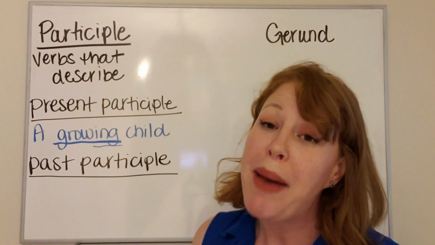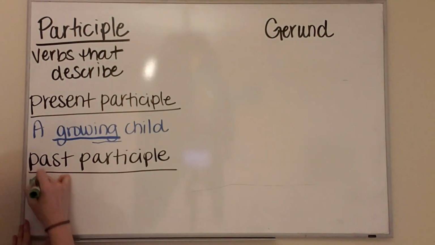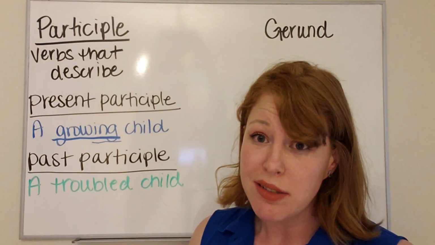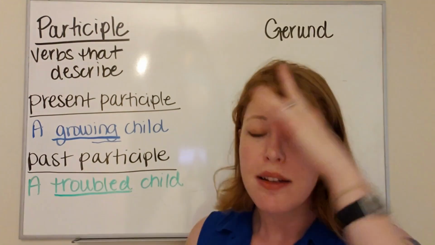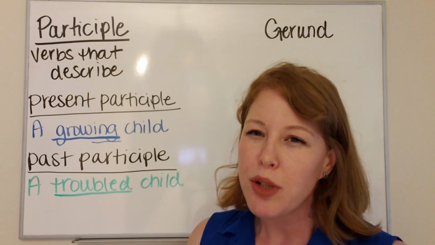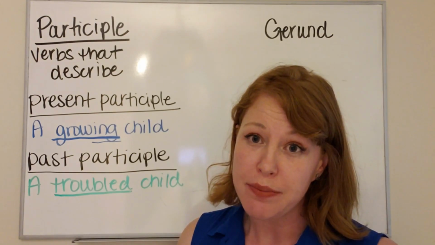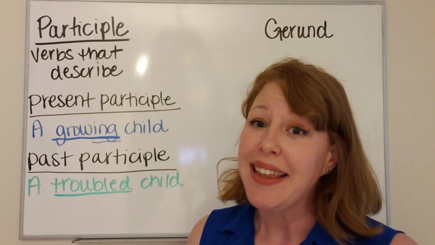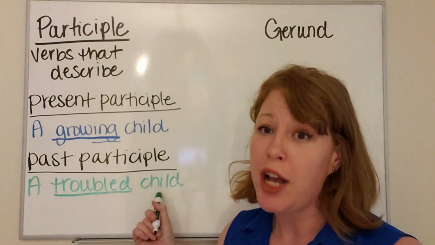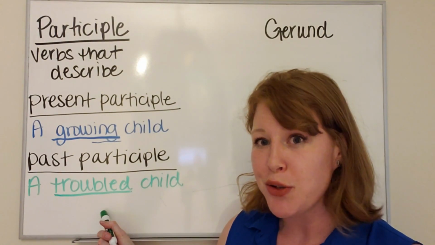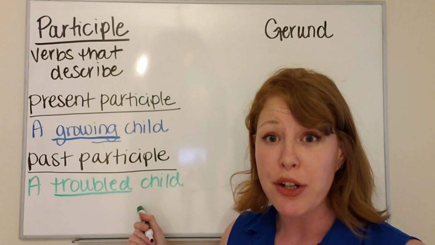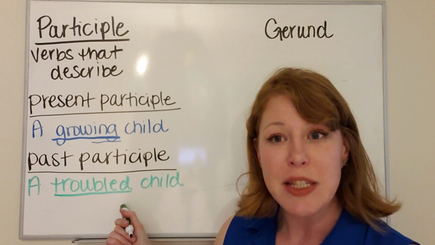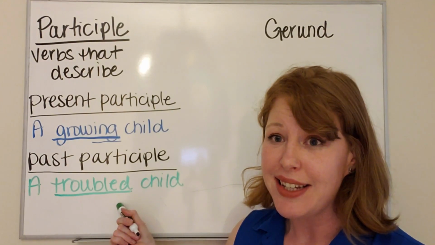Here's an example of a past participle. In this case, troubled is our past participle. Normally, the word troubled would be an action. For example, can you be troubled for your time? However, in this case, a troubled child, troubled is actually describing child, just like a participle would, describing the noun. It's called a past participle because it ends in ed.